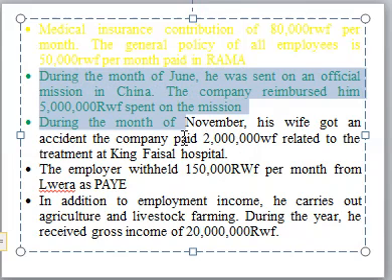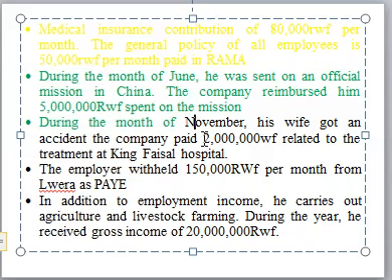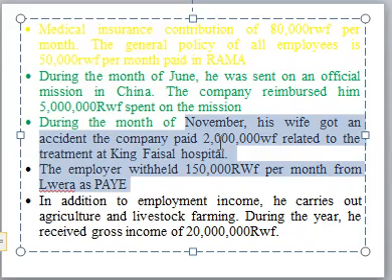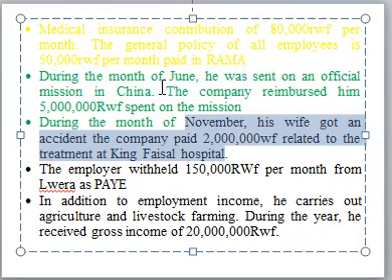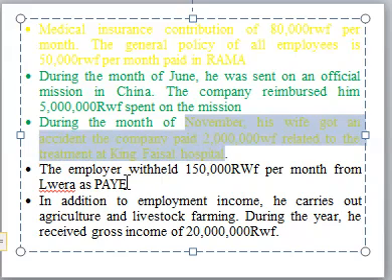Then during the November, his wife, so this one is a benefit in kind. We are taxing it. It's a benefit in kind. We tax. The employer with the head, this one is a payee. We shall consider it. It carries out agriculture activity, so we shall look at also this one.